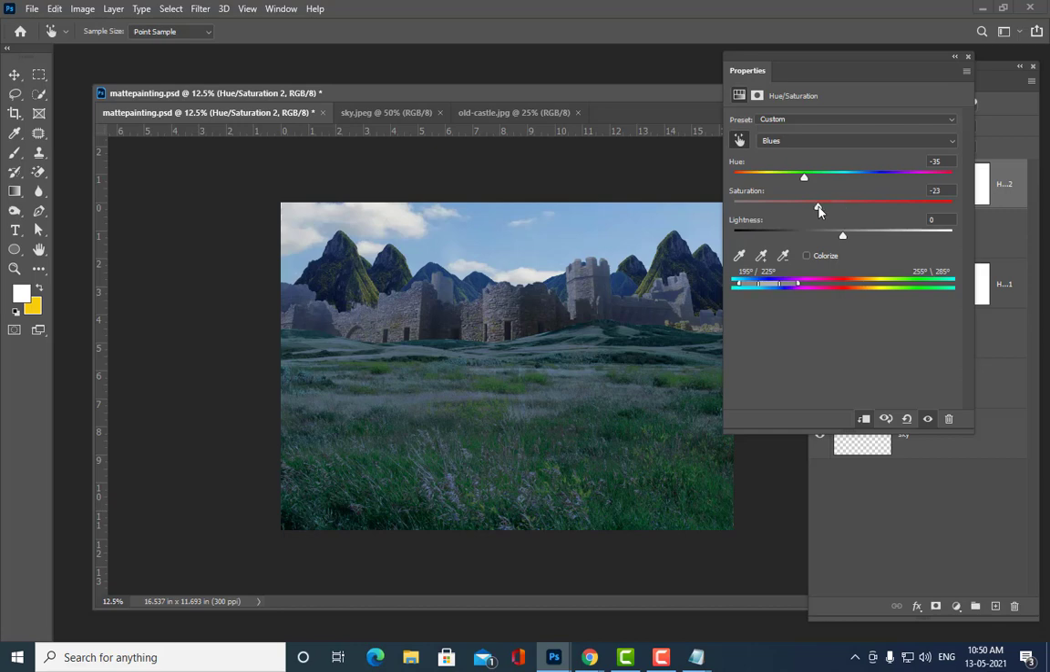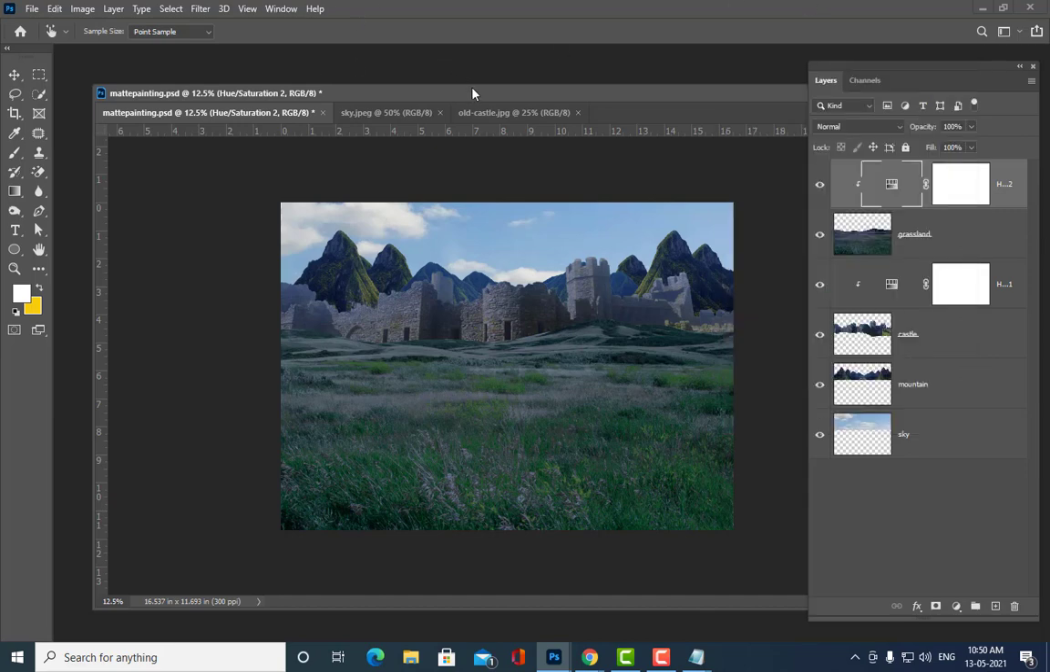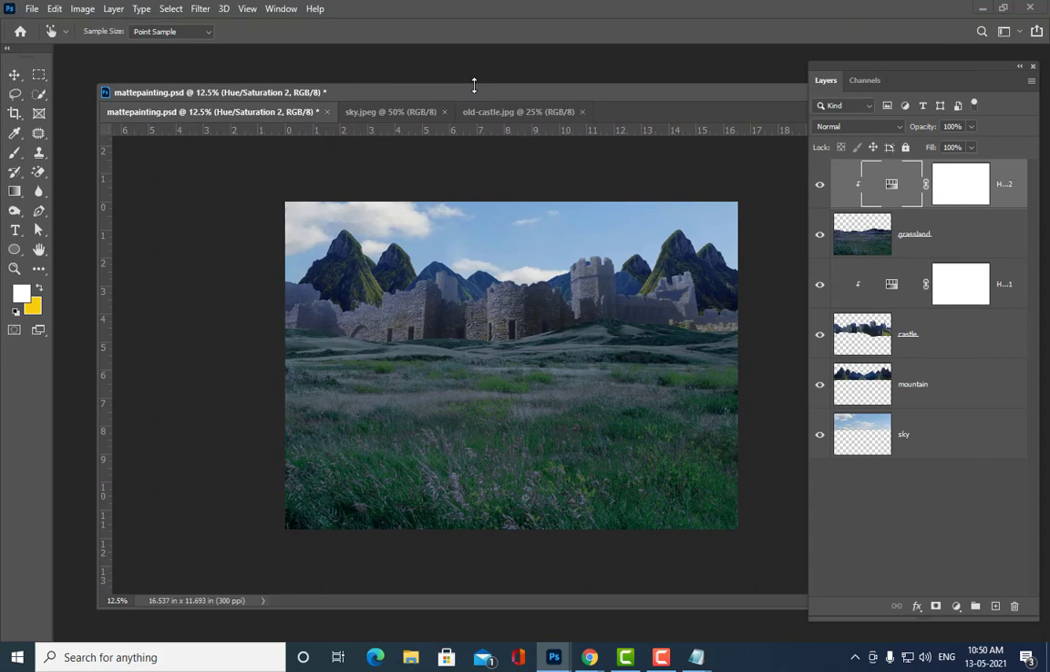So you can actually reduce the saturation, because I don't want it to be a dark greenish color. Just light green is okay. So now see that purple color is all gone. It's totally looking greenish, right? Now let us get the lake.